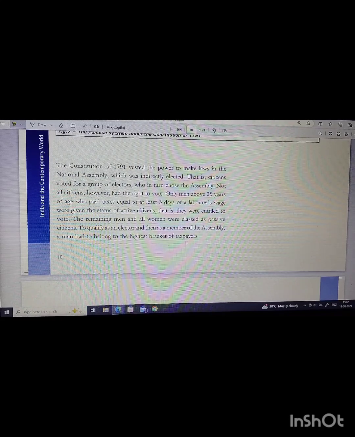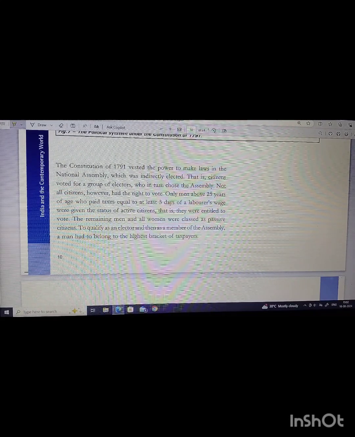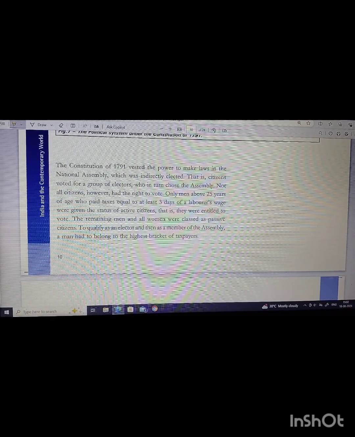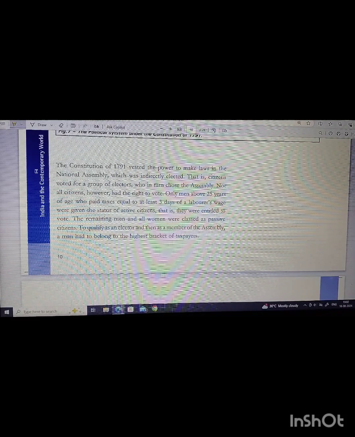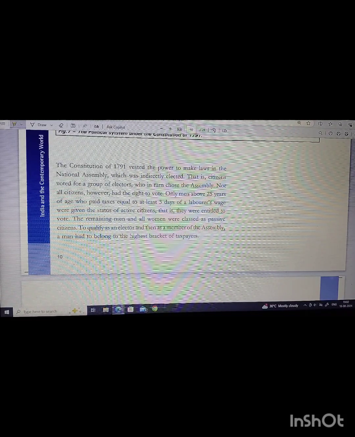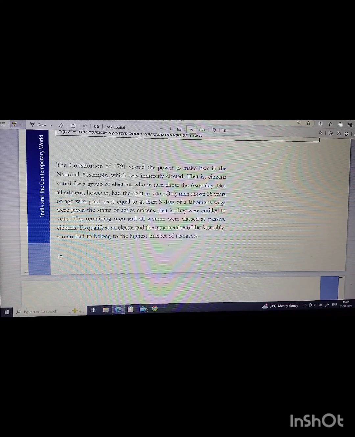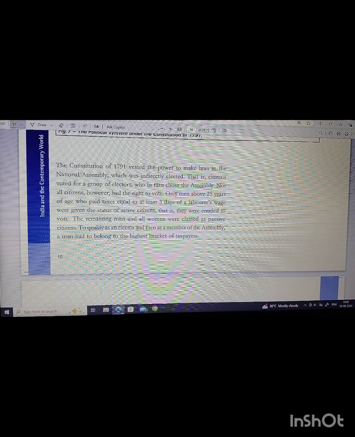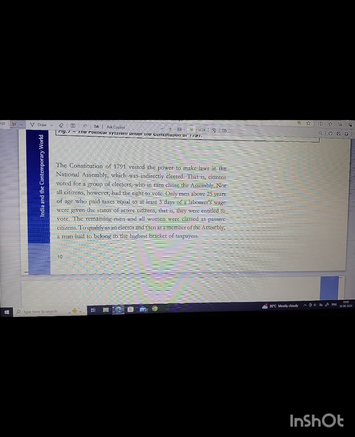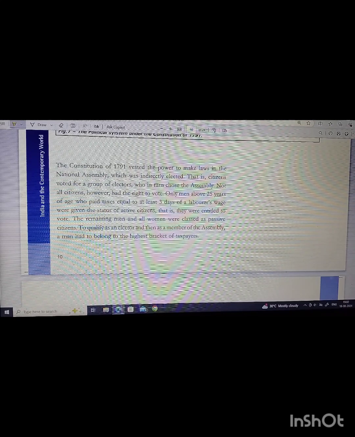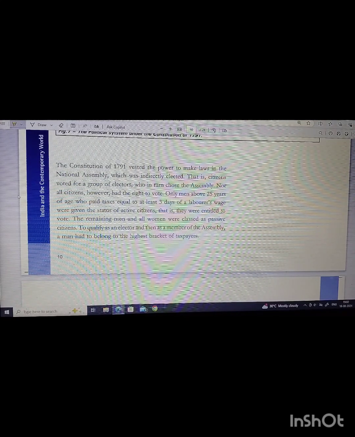So, the Constitution of 1791 vested the powers to make laws in the National Assembly, which was actually indirectly elected. The National Assembly was not directly elected. It was actually made to protest against the king. The citizens voted for a group of electors who in turn chose the assembly, and not all the citizens had the right to vote.